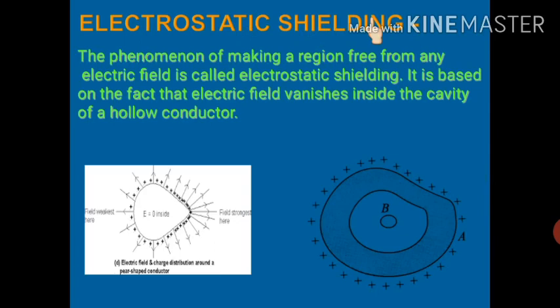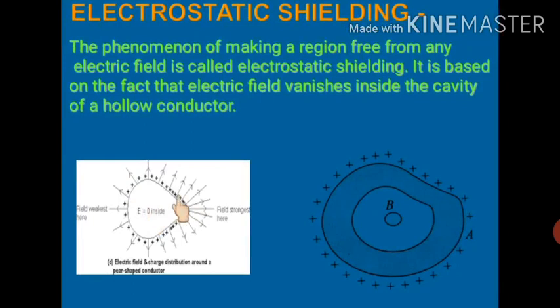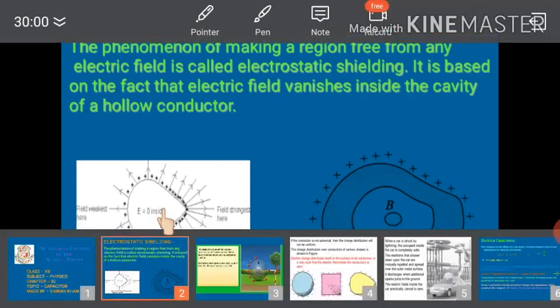In our last video, I discussed with you the behavior of a conductor in an external electric field. The first behavior of a conductor was that inside the conductor electric field is zero. We've also discussed that if a charge is given to a conductor, the whole charge will reside on its surface. No charge will be there inside that conductor. So Q is equal to 0, E is equal to 0 inside the conductor.